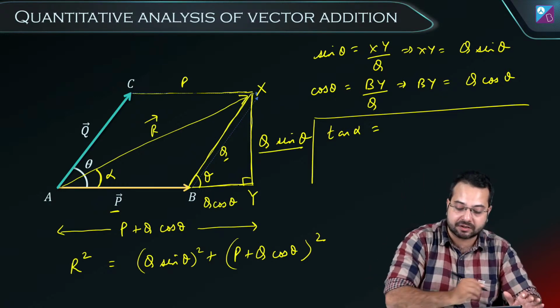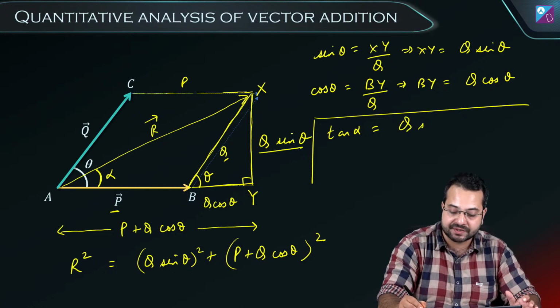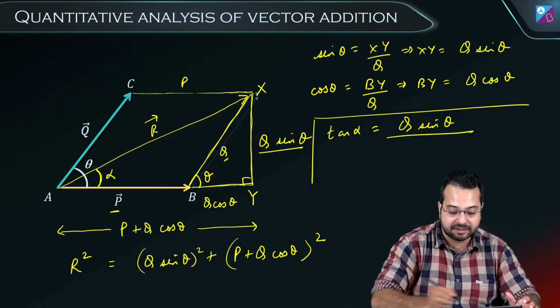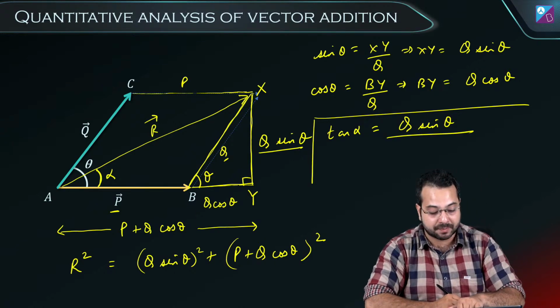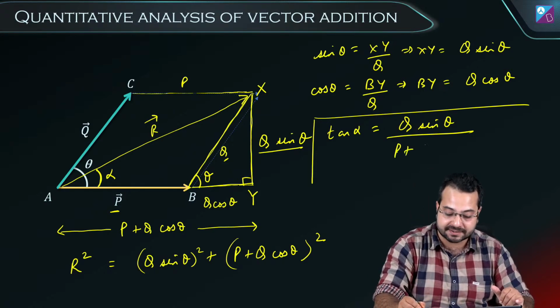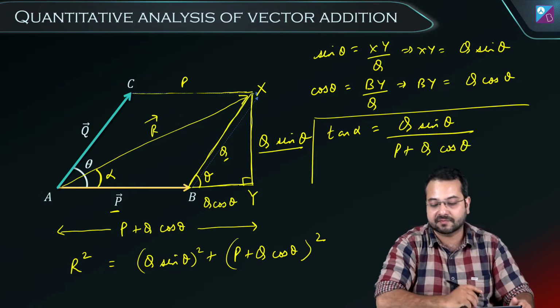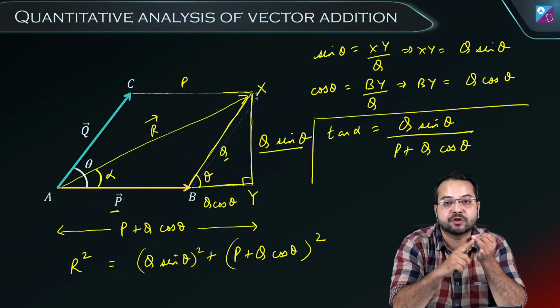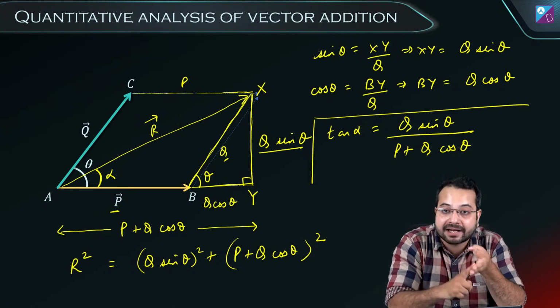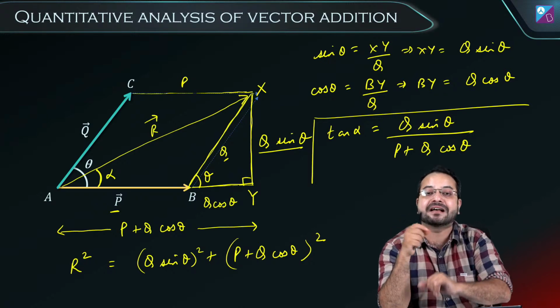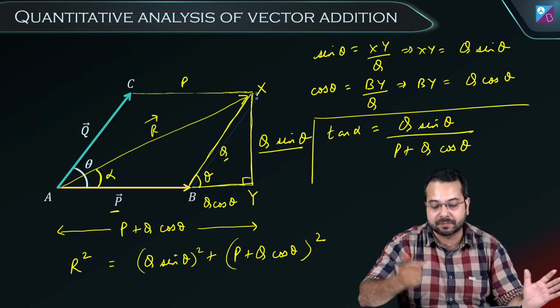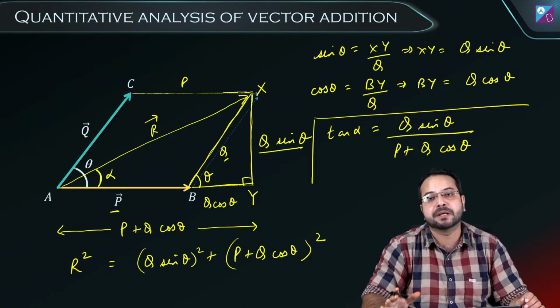Perpendicular. What is the perpendicular? Q sine theta is the perpendicular, divided by, what is the base? The base is P plus Q cos theta. So if you know the magnitude of P, you know the magnitude of Q, and you know the angle between the vectors, then you can find alpha as well. Tan alpha will be equal to Q sine theta divided by P plus Q cos theta.